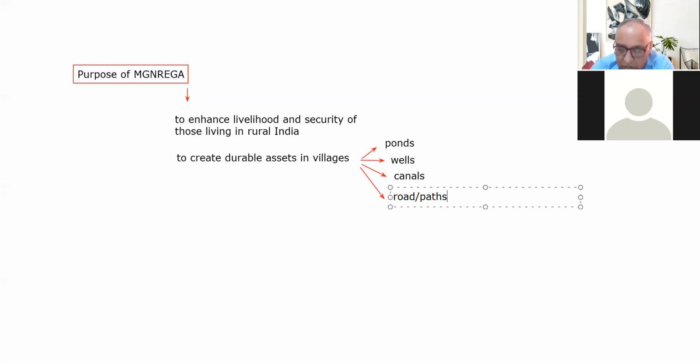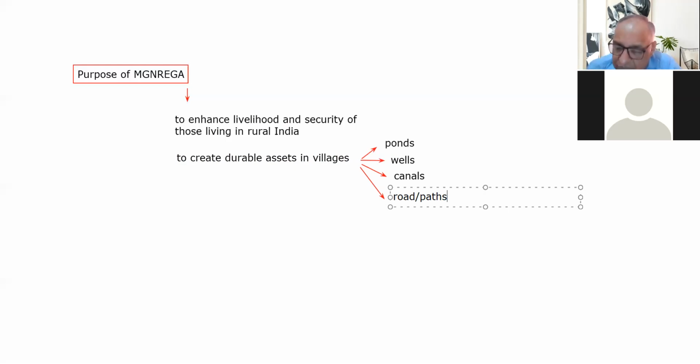It would have environmental benefits and is good for the conservation of natural resources in the villages. If we clean, dig or construct ponds, that will help in rainwater harvesting and in irrigation in the villages.